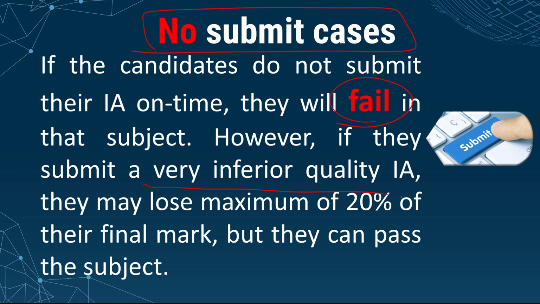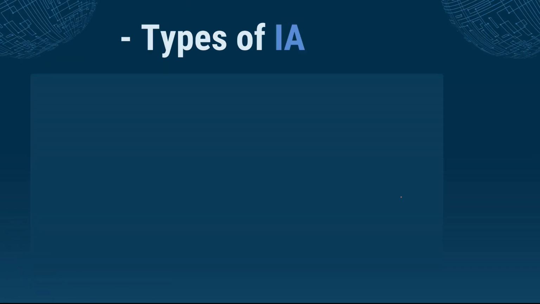And so if the quality is very low, you may get 0. But you have just lost 20% of the final mark. You are still allowed to continue to pass the exam by the other 80%. But I always recommend doing the best IA. Types of IA. How many types of IA can I do in science in group 4?